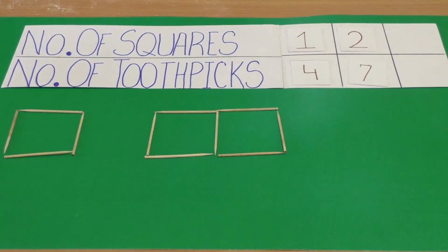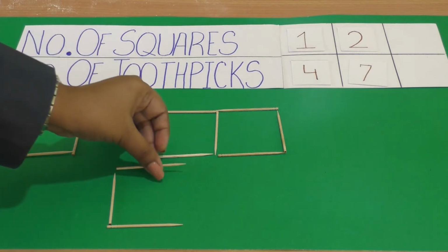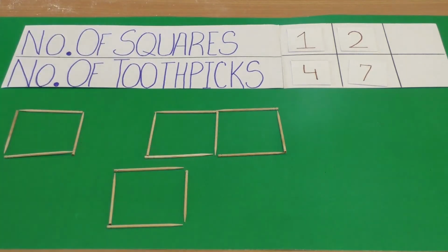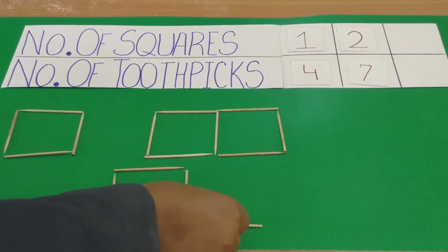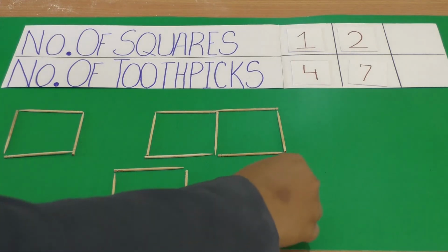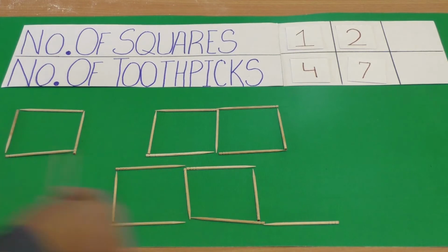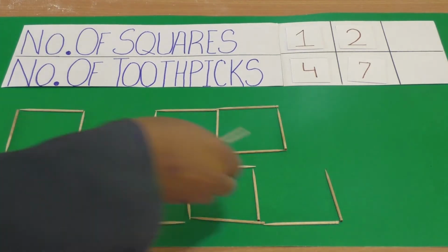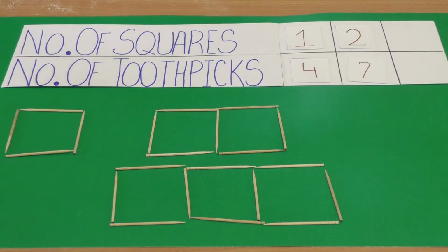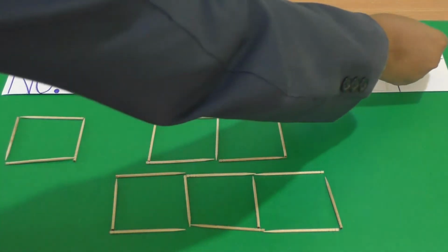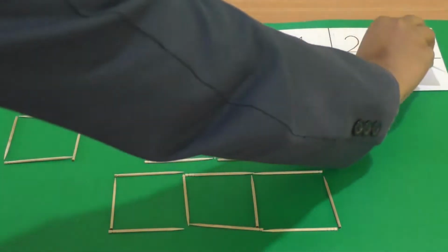Now let us do the same to form a pattern of 3 squares. Just count while I put the toothpicks. 1, 2, 3 and 4. First square is ready. Let's do the second square. 5, 6, 7. Our second square is ready. Now for the third square. 8, 9 and 10. So as we count it together, we notice that for 3 squares we require 10 toothpicks,